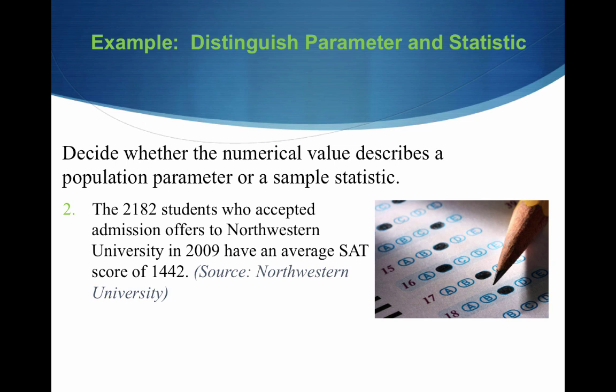We're looking at people who accepted admission offers to Northwestern in 2009. Is that a sample for something larger, or is that the population that we're concerned with? Well, we don't read anything else, like admission offers to other schools or in other years. We don't see that. We are solely concerned with students who accepted admission offers to Northwestern University in 2009.